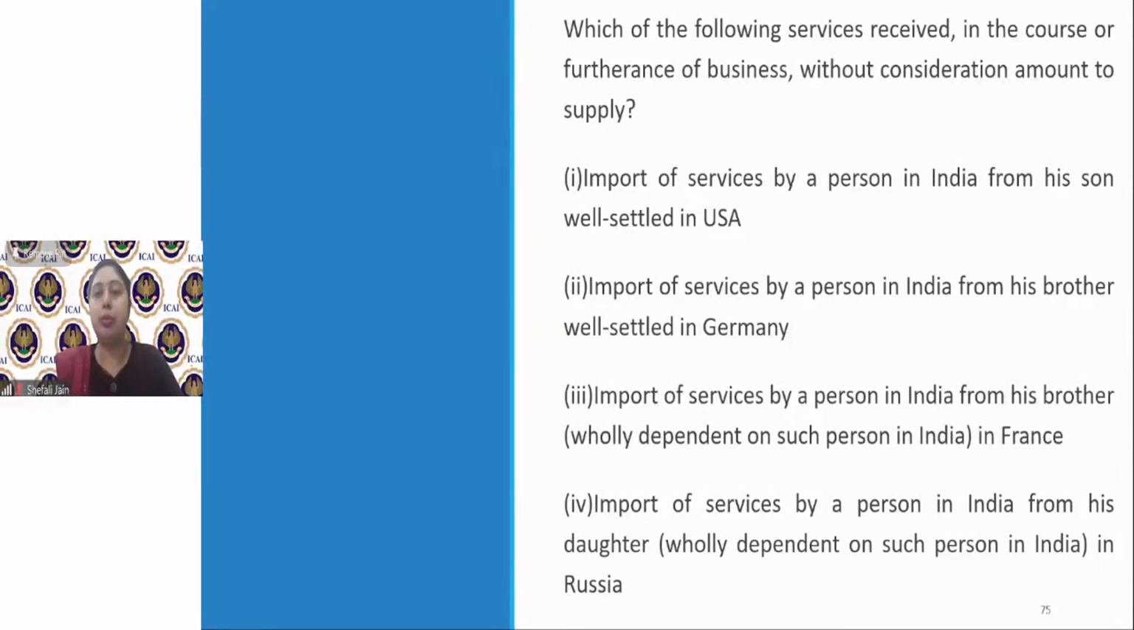Import of services by a person in India from his son well settled in USA. So question 1. I'm expecting answer for question 1 from all of you. Import of services by a person from his son well settled in USA without consideration in course or furtherance of business. So I'm expecting answers. Then we'll move to further questions.